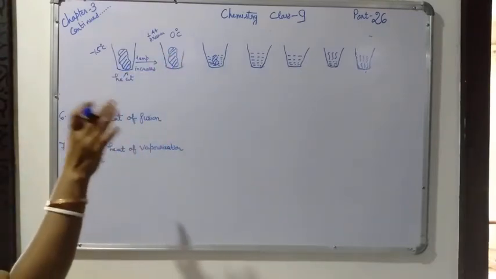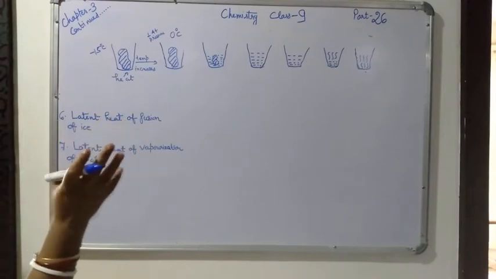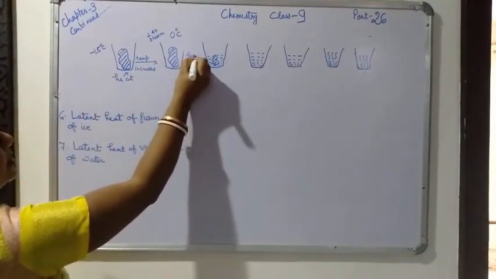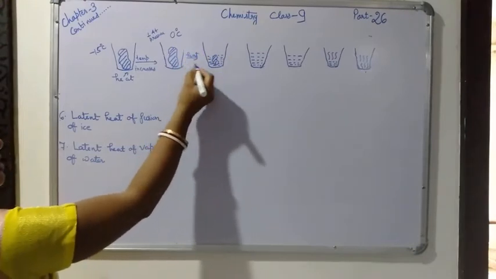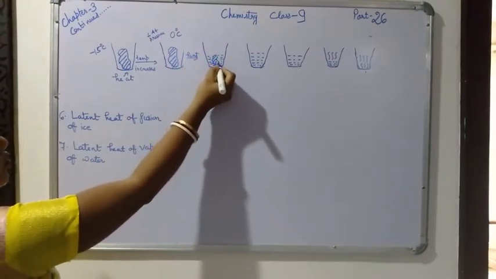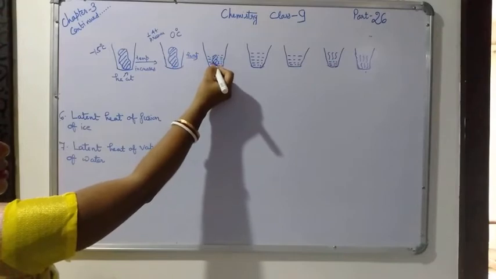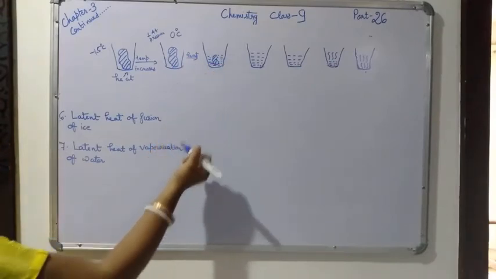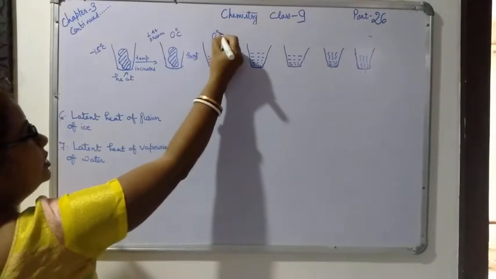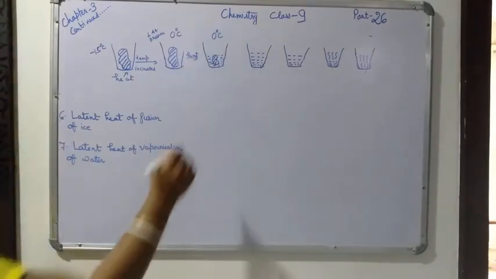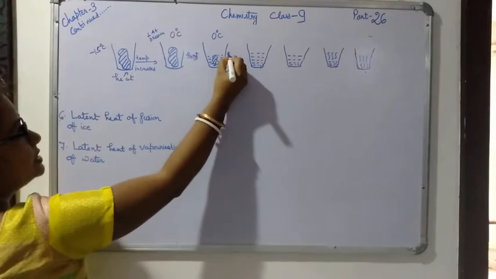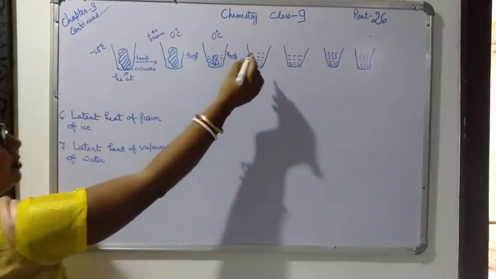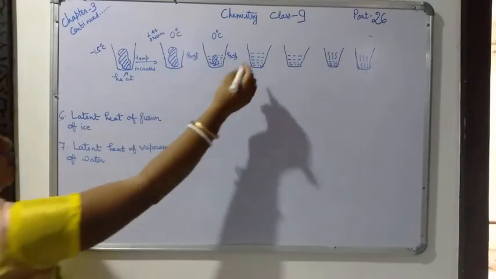When you provide heat, the ice cube starts melting. Again you give some heat, and the ice cube becomes smaller and keeps melting. The temperature will be 0 degrees only. Again you give some heat and at last the ice cube totally melts and you get one glass of water.